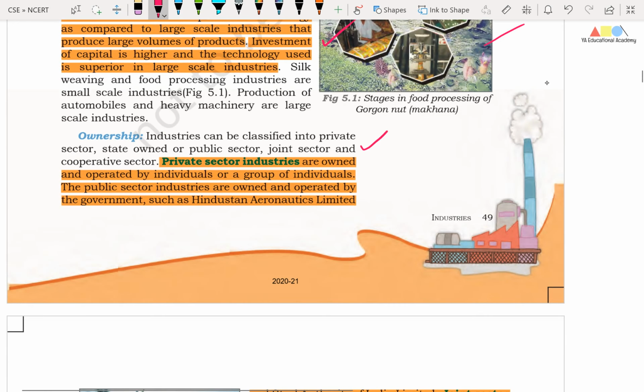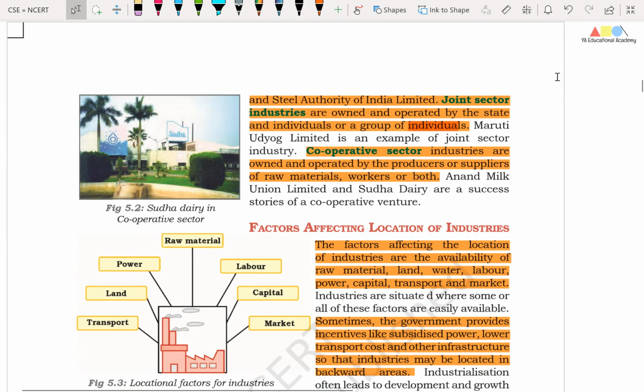Okay friends, based on ownership, industries can be classified into private sector, state owned or public sector, joint sector, and cooperative sectors. Private sector industries are owned and operated by individuals or a group of individuals, and public sector industries are owned and operated by the government, and some examples are Hindustan Aeronautics Limited (HAL) and Steel Authority of India Limited (SAIL).